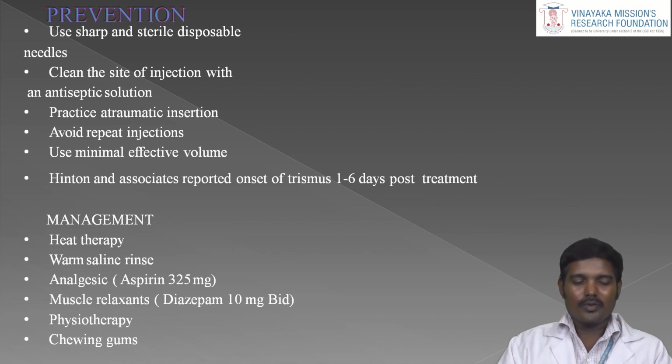And also we want to advise analgesics for pain, and muscle relaxants like diazepam 10 milligram. And also we want to give more physiotherapy. Physiotherapy and using chewing gums also help the muscles relax. So we must give the physiotherapy. That is the main treatment. And also warm saline gargle.